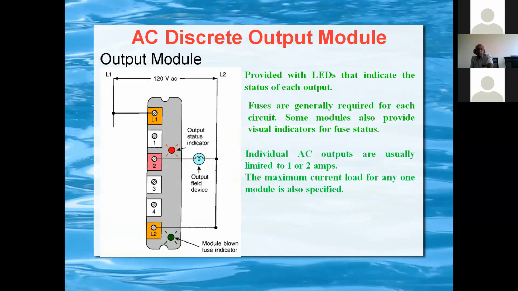So this is the output module. The output field device now is a lamp we have connected. So whenever the output comes, the lamp glows. The one major thing in this is that the internal AC outputs are limited to 1 or 2 amps only. So if we want to start high loads, an interposing relay should be provided. That we will see in the next slide. And also, if any fuse is blown, the LED module fuse blown indicator will glow.